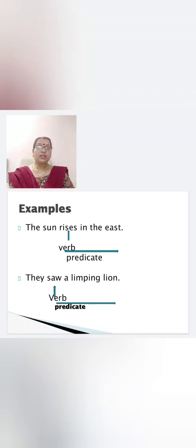The sun rises in the east. Where is the verb? Rises. And the predicate? Rises in the east. So I have only one main clause. They saw a limping lion. Where is the verb? Saw. And the predicate? Saw a limping lion. I hope, children, you have understood what is a simple sentence.